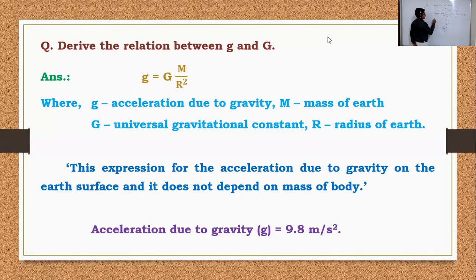And from equation 1 and 2, the LHS are the same and the RHS also the same here. mg is equal to G M m by R square. Small m gets cancelled because same values here. So we get g is equal to G M by R square. This is the relation. Okay, Shweta?